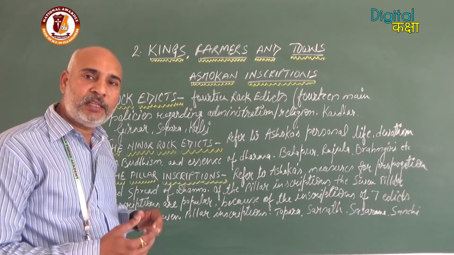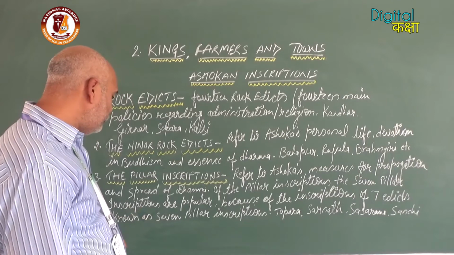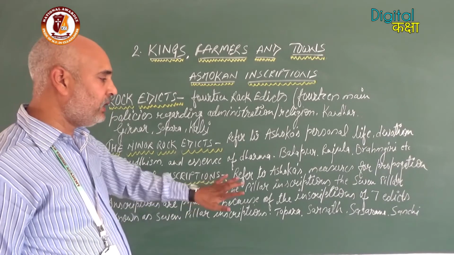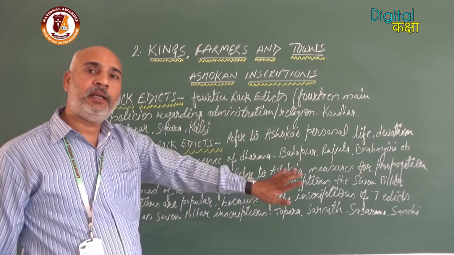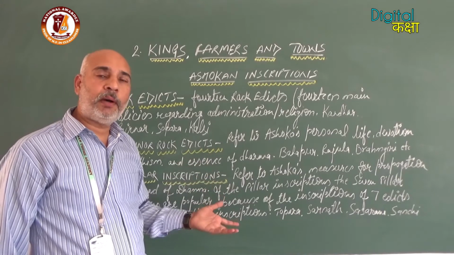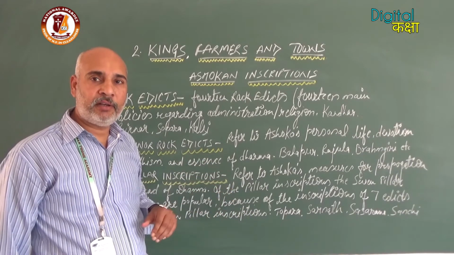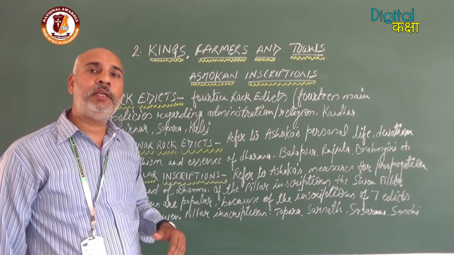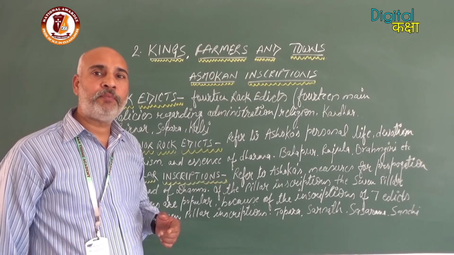Edicts, as we already discussed, mean the wish and order of the king. These we have found in Topra, Sarnath, Sasaram and Sanchi. Even in Topra, which is situated near Delhi, we have found only 7 edicts. In the rest of the pillars, we could not get the 7 edicts issued by Ashoka.